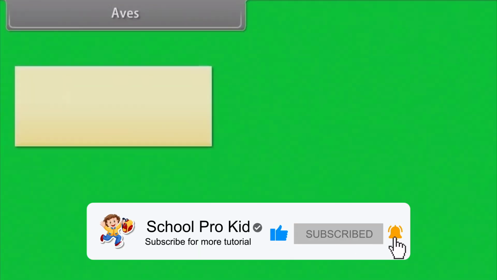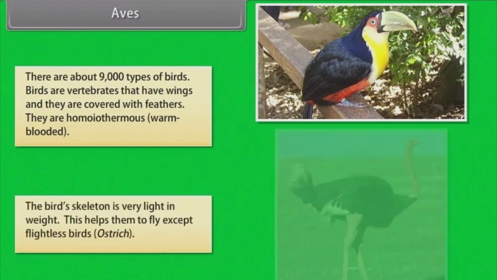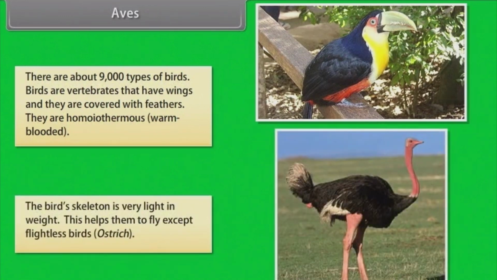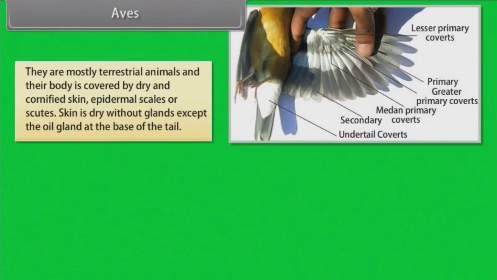Aves. There are about 9,000 types of birds. Birds are vertebrates that have wings and they are covered with feathers. They are homeothermous or warm-blooded. The bird's skeleton is very light in weight. This helps them to fly, except flightless birds, for example the ostrich. They are mostly terrestrial animals and their body is covered by dry and cornified skin, epidermal scales or scutes.